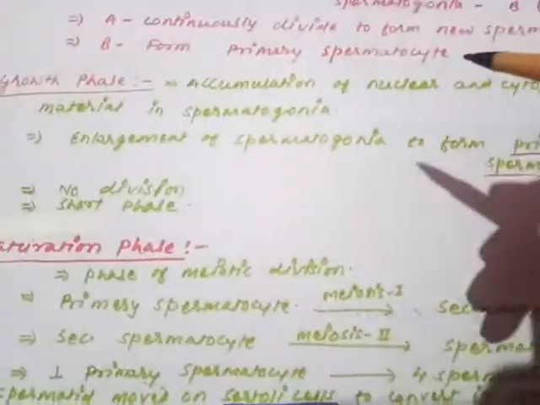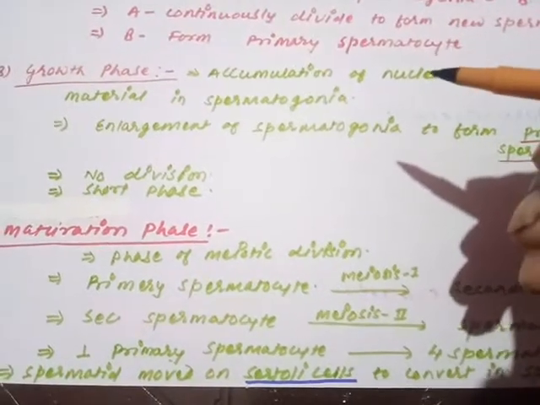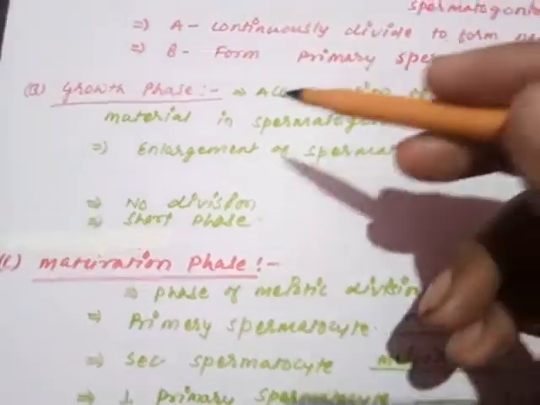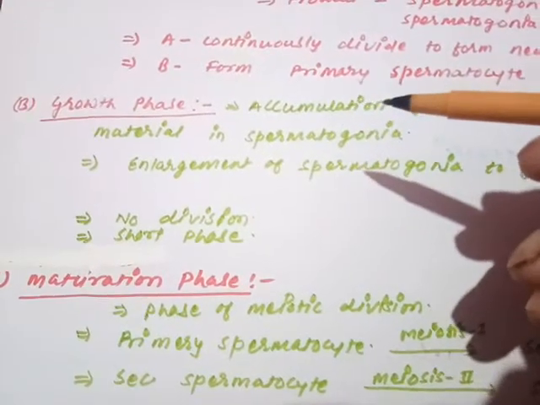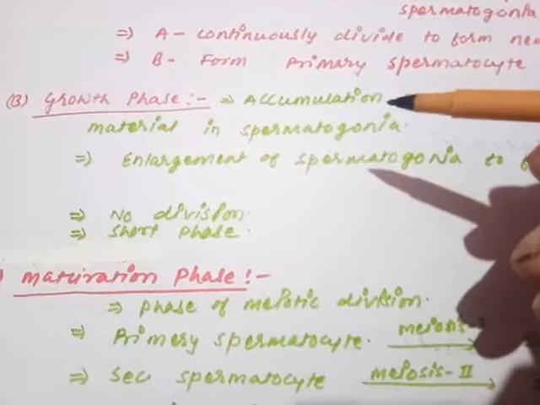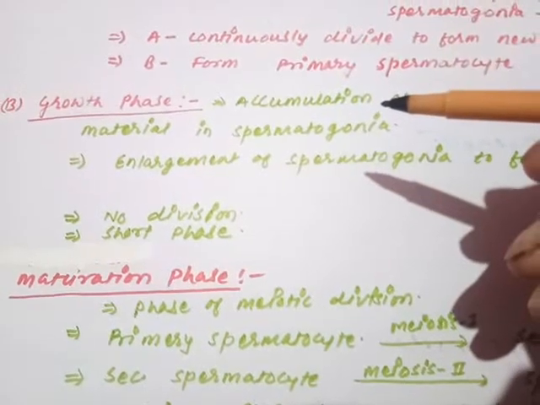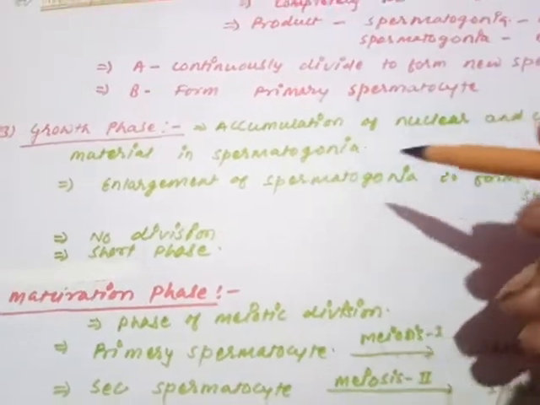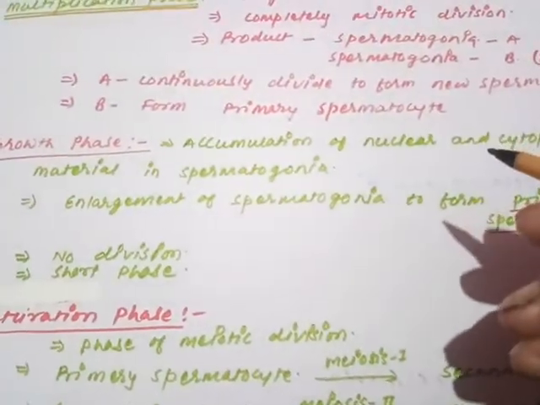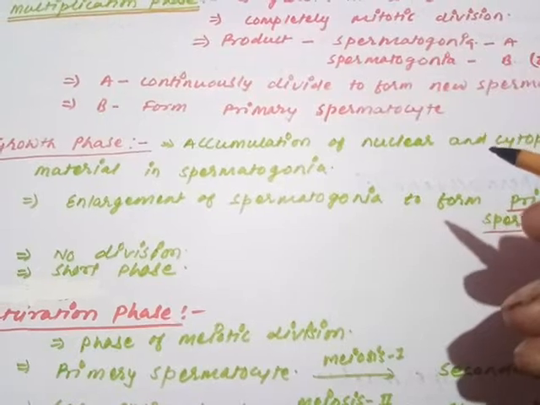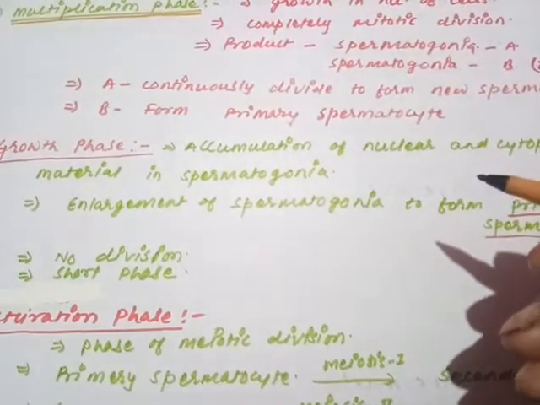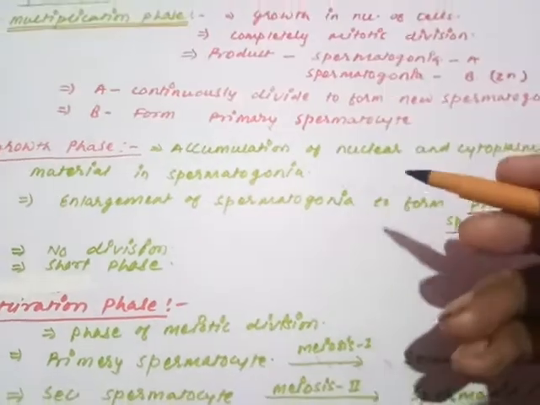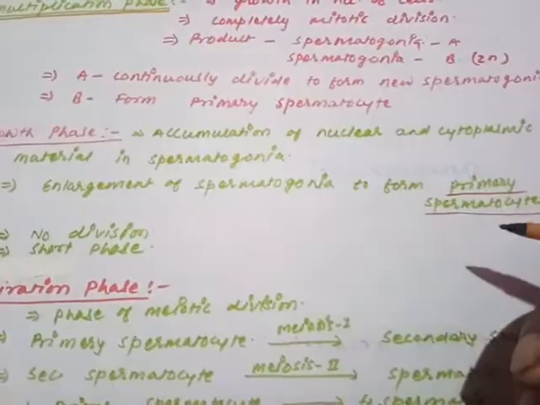Now this spermatogonia B enters the process of enlargement, which is called the growth phase. So the first one is the multiplication phase, where a great number of new cells, called spermatogonia, are produced. Now these spermatogonia undergo growth. What happens in the growth phase? During the growth phase, any one of the spermatogonia increases in size, enlarges, and appears as a distinct cell from the other spermatogonia. That spermatogonium is referred to as the primary spermatocyte.